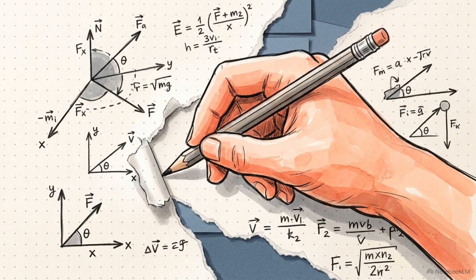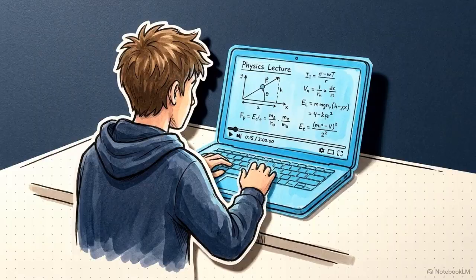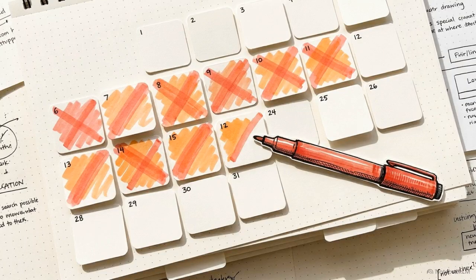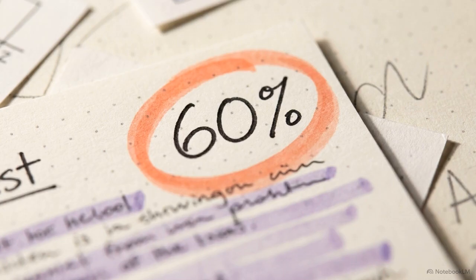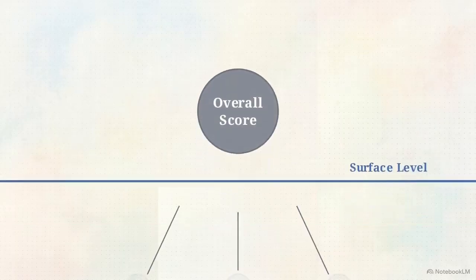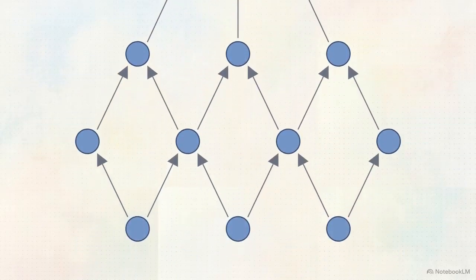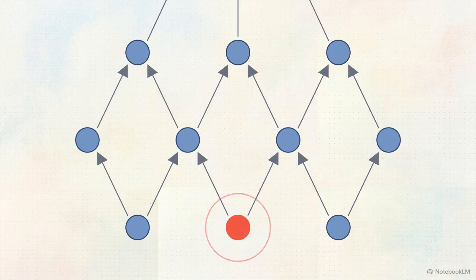You might solve another 50 random mechanics problems, or sit through another 3-hour lecture on electromagnetism in hopes that something sticks. Logging more hours fails if you are practicing the wrong things. A test result that says 60% overall tells you that you lost points, but it completely hides exactly why you lost them. Without locating the specific underlying concept gaps holding you back, you are endlessly treating the symptoms while